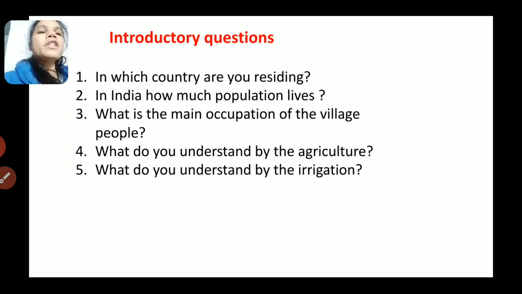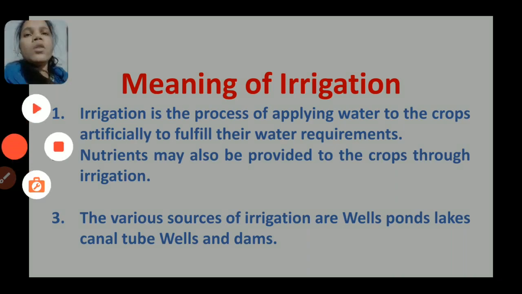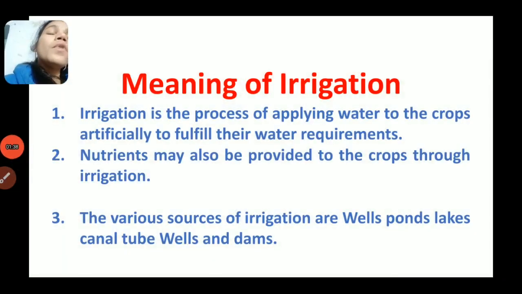What do you understand by irrigation? Don't know, ma'am. Okay, fine. What do you understand by agriculture in the Indian economy? It is considered a primary sector in the Indian economy. What is the use of irrigation in the agriculture sector? Ma'am, I don't know. Okay, fine.